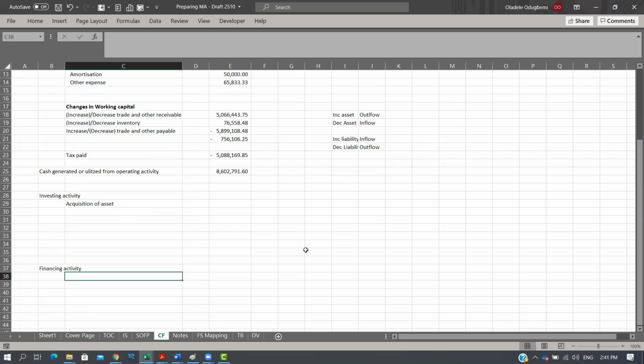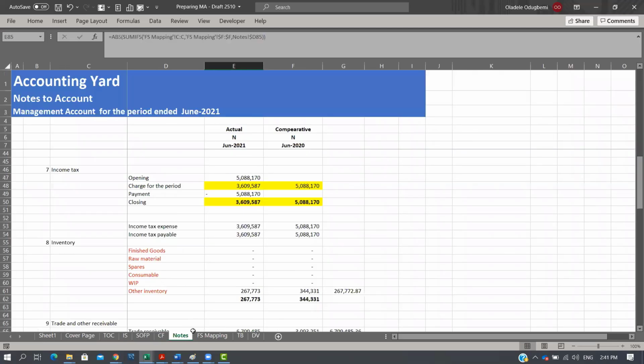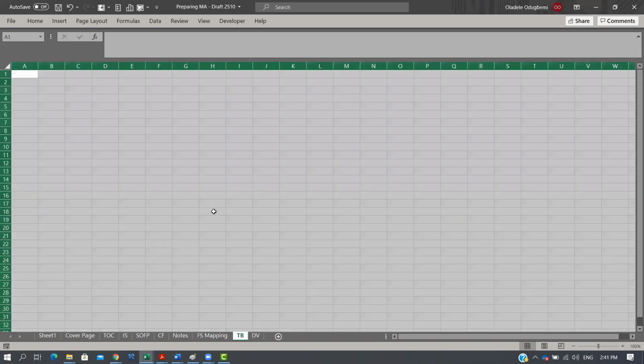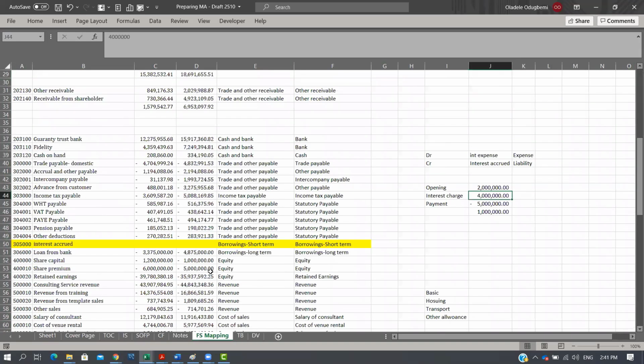So there are instances in which you have interest expense in your P&L, but not everything there is cash, right? A typical way to know when everything is not cash is that in your trial balance, the GL that houses your interest accrued will most likely have a value there. Based on that, you can know what should be there. That's one way to identify it.